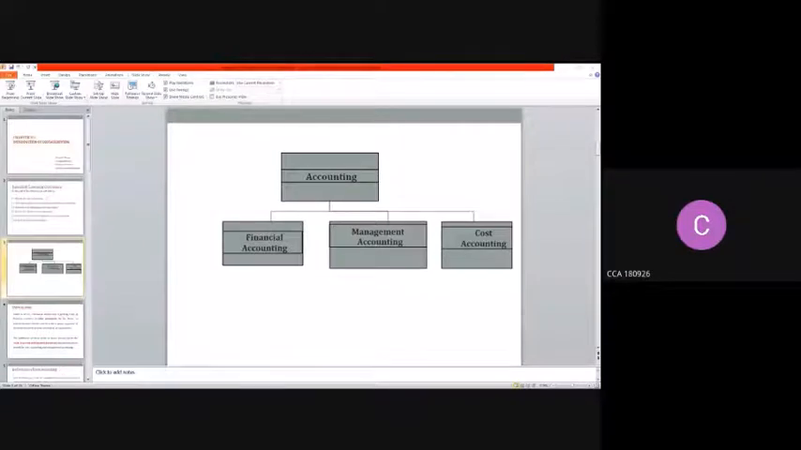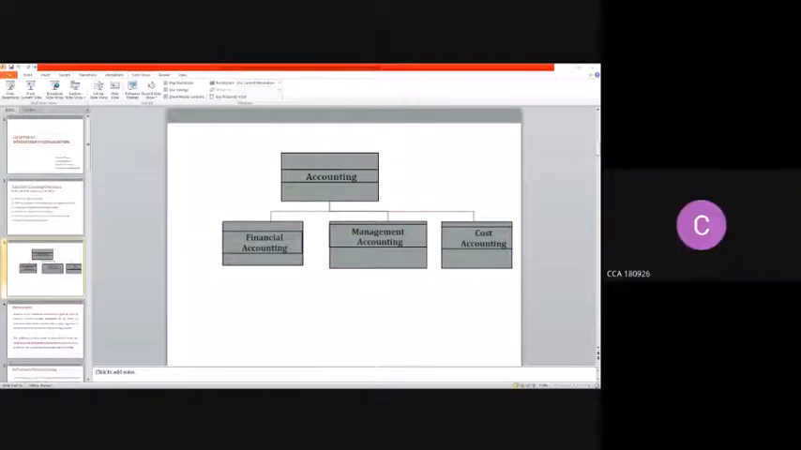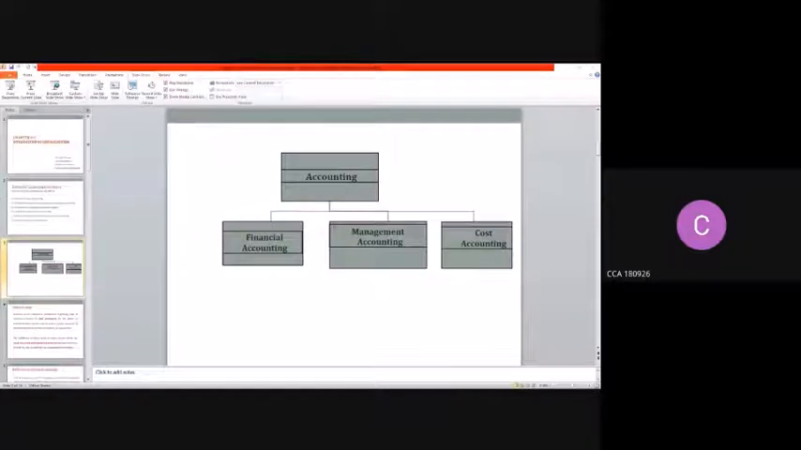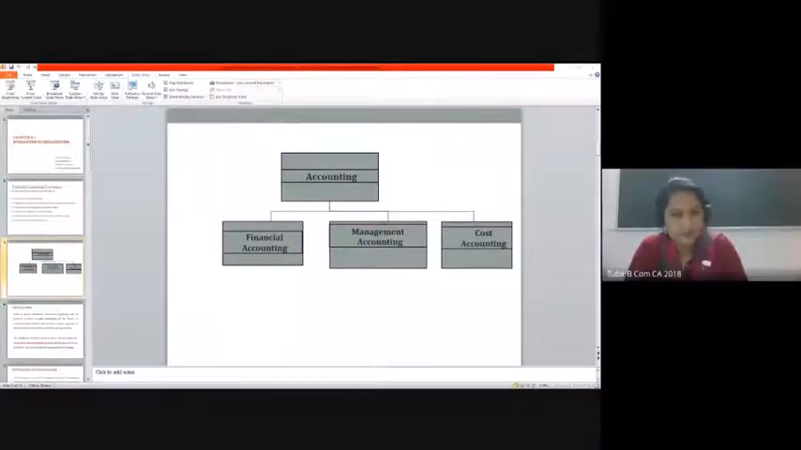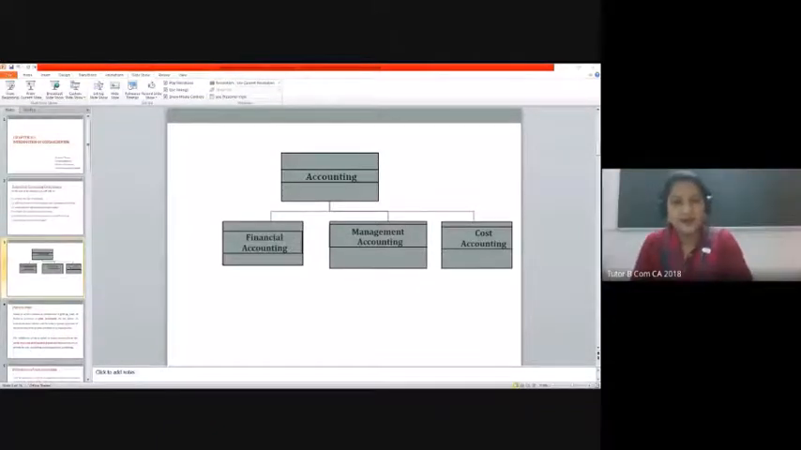Financial accounting records the profit and loss of a firm during a particular year. Then management accounting records the managerial aspects of a firm. Then cost accounting is a tool of management that records the cost relating to products, operations, or functions. It also estimates the future cost. Excellent, Muhammad. Thank you.